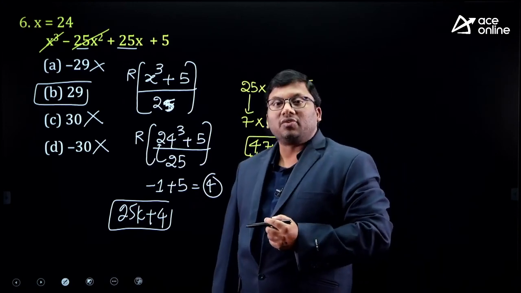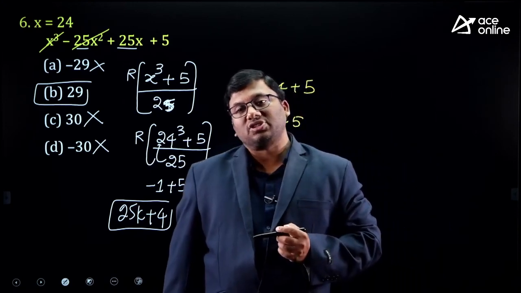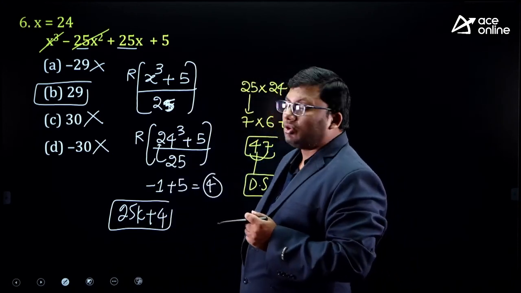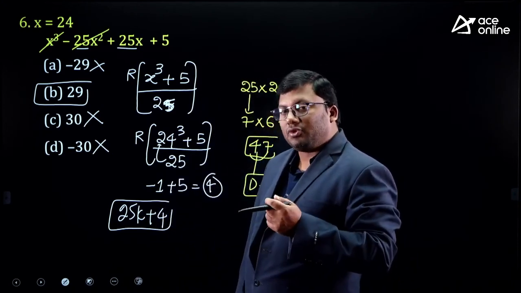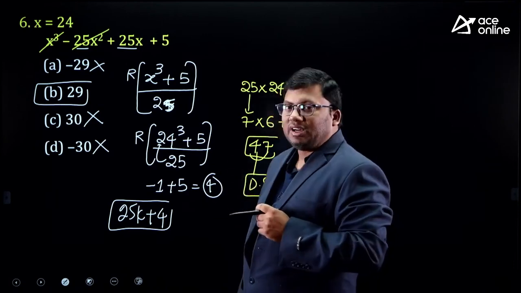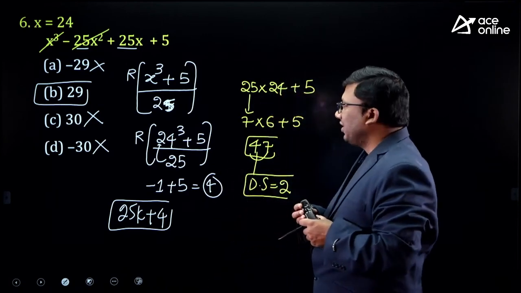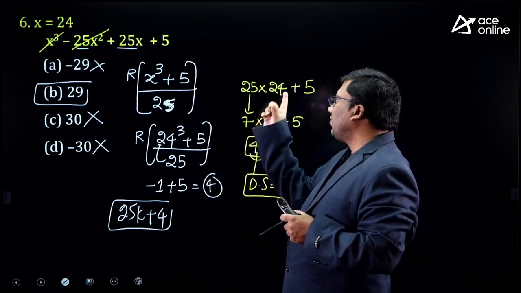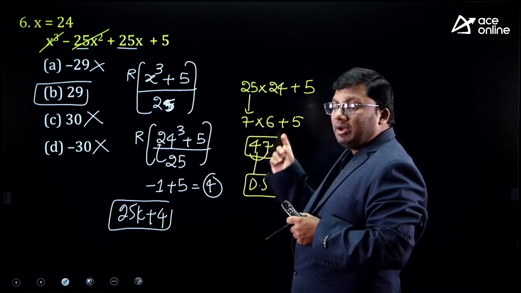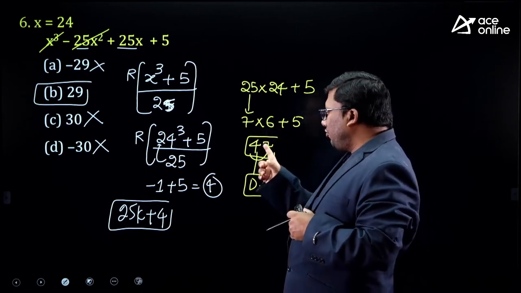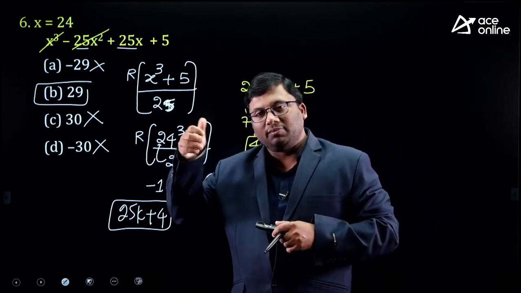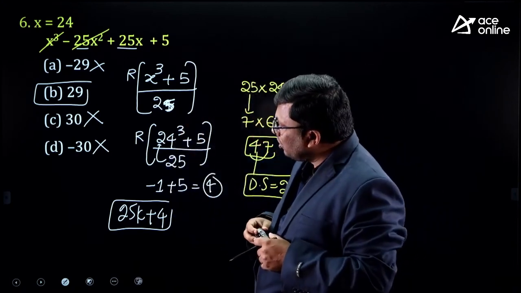24 whole cube. 24 is 2 plus 4, 6. 6 power any natural number, 9. 25 into 24 square. 2 plus 4, 6. 6 square is 36. Digital sum is 9. 25 into 24 plus 5. 25 is 7. 24 is 6. 7 6 are 42. Plus 5, 47. 4 plus 7, 11. 11 digital sum is 2. Answer digital sum should be 2.